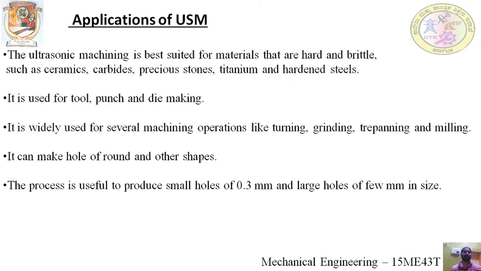Next, the application. Ultrasonic machining is best suited for materials that are hard and brittle, such as ceramics, carbides, precious stones, titanium, and hardened steel. It is used for tool, punch, and die making. It is widely used for several machining operations like turning, grinding, trepanning, and milling. It can make holes of round and other shapes. The process is useful to produce holes of 0.3 millimeter and large holes of